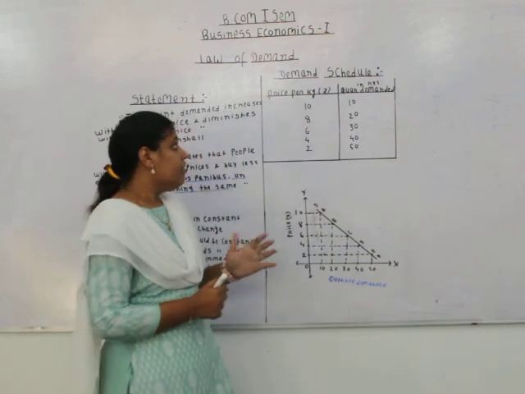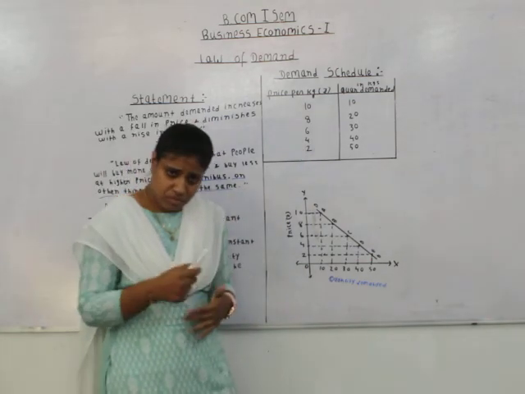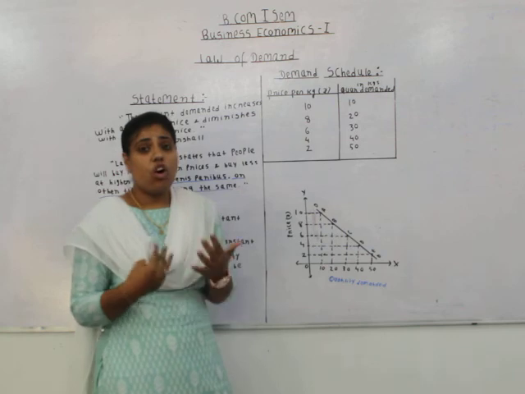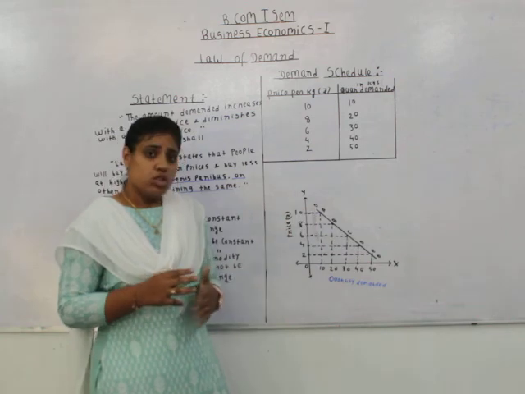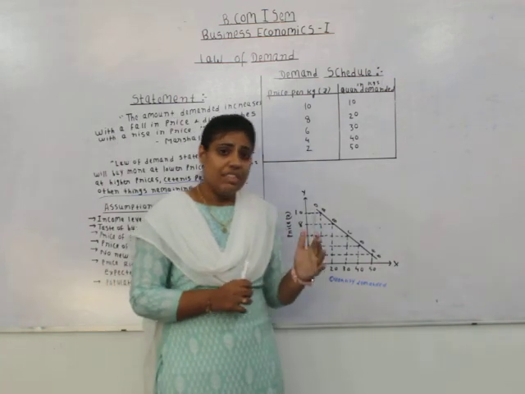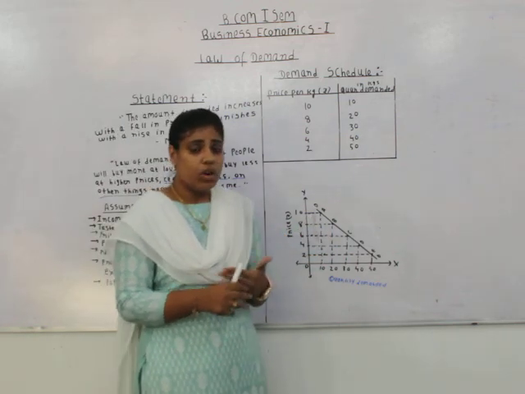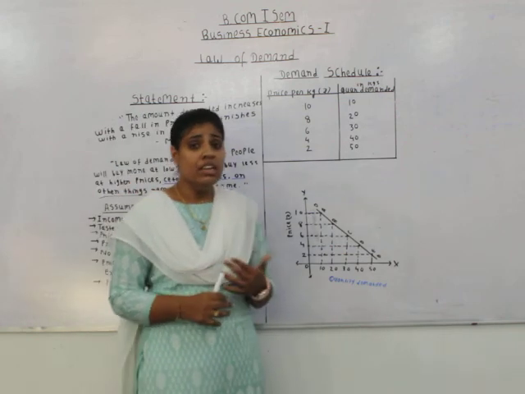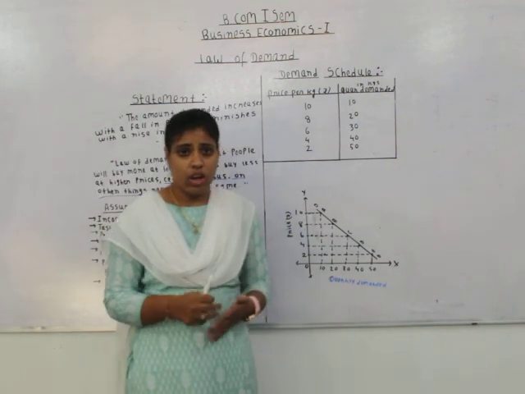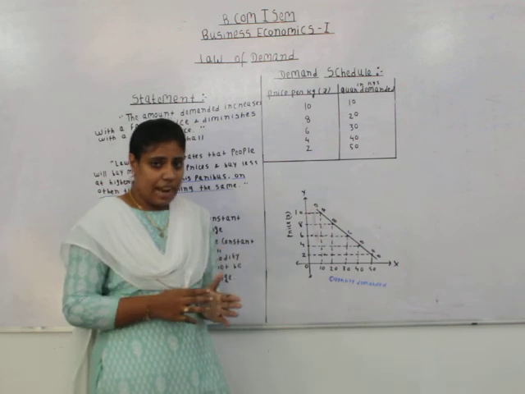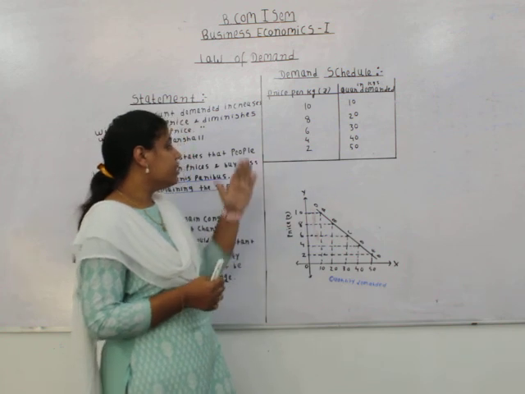One more thing is there. If we talk about the market demand schedule and market demand curve, when we consider the demand of all the buyers in the market for a particular commodity at various price levels, we get the market demand schedule, and when those points are plotted in a graph, we get the market demand curve. The market demand curve will also be the same as the individual demand curve, because there is an inverse relationship between the price and demand. So for today we have discussed all this under the law of demand.